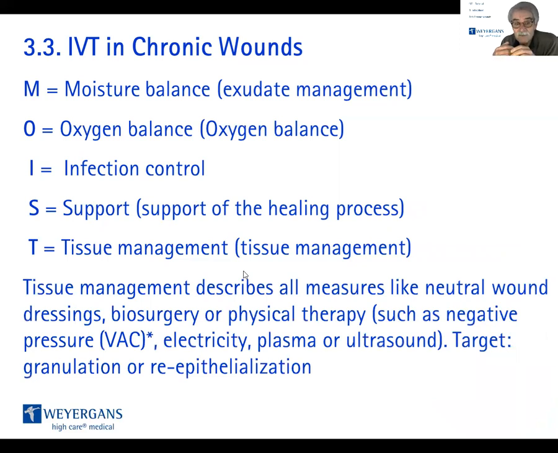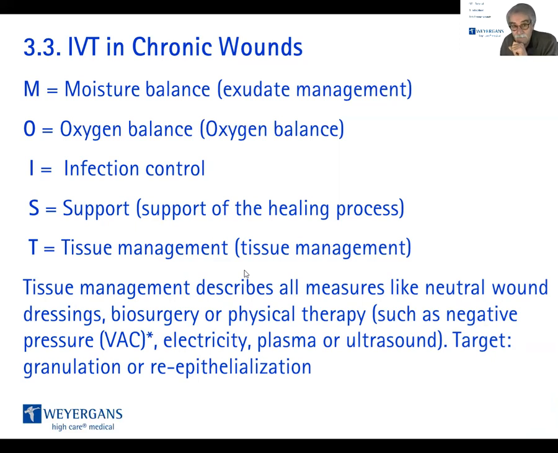Tissue management describes all measures like neutral wound dressing, biosurgery like debridement, or physical therapy such as negative pressure therapy, we'll talk about it, electricity, electrotherapy, plasma, ultrasound. The target always is increased granulation and re-epithelialization.